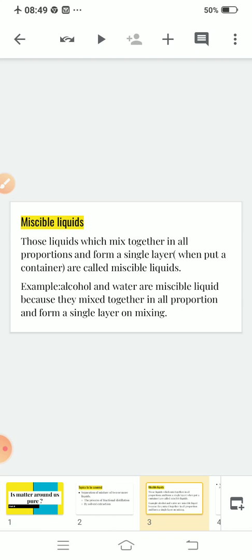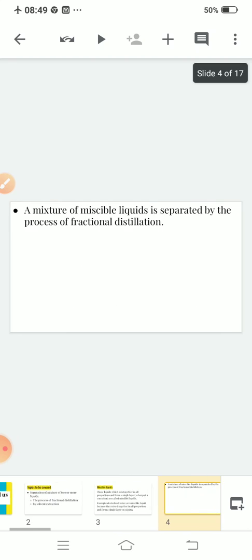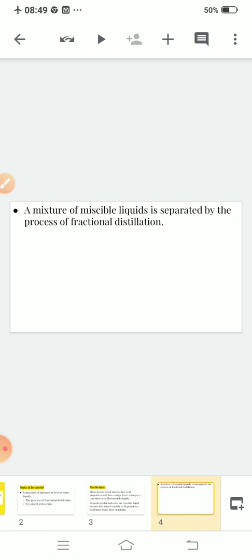Example, alcohol and water are miscible liquids because they mix together in all proportions and form a single layer. When you mix alcohol and water, they will completely mix with each other. You will not see any layer. So this type of mixture is known as miscible liquids. Clear? A mixture of miscible liquids is separated by the process of fractional distillation. If your mixture is miscible, you will separate it by fractional distillation.